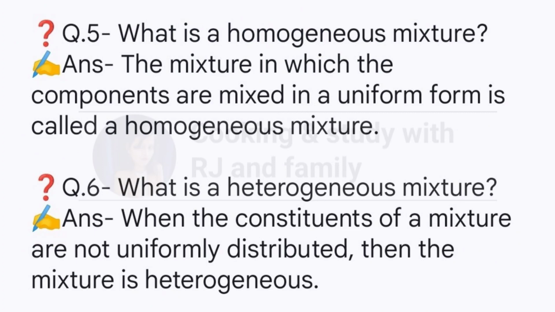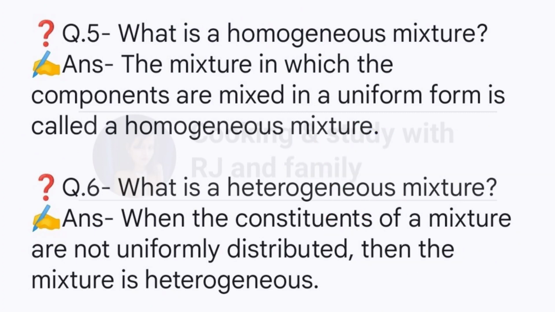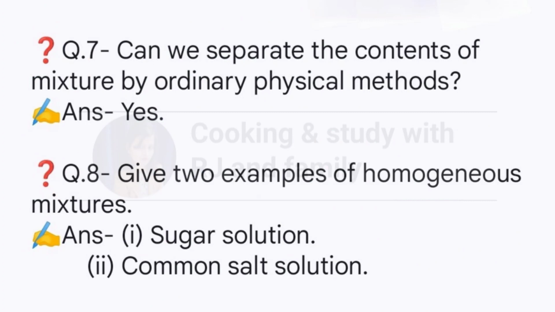Answer. The mixture in which the components are mixed in a uniform form is called a homogeneous mixture. Question 6. What is a heterogeneous mixture? Answer. When the constituents of a mixture are not uniformly distributed, then the mixture is heterogeneous. Question 7. Can we separate the contents of a mixture by ordinary physical methods? Answer. Yes. Question 8. Give 2 examples of homogeneous mixtures.